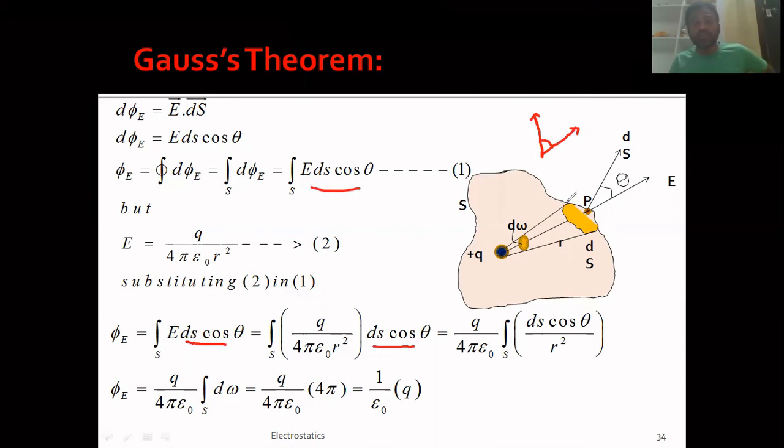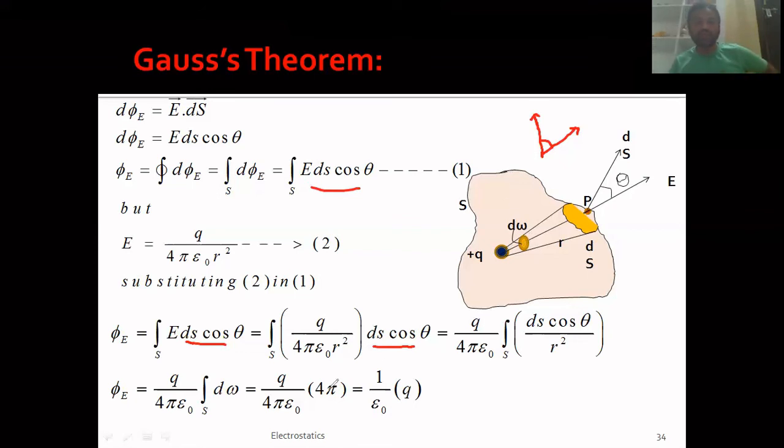So if you consider this ds, on its periphery, on its perimeter, if you draw lines from each and every point of the periphery to the charge, what do you get? You get a conical shaped structure. And if you look at that conical structure from the top, you see a circle, right? Which we call the solid angle.